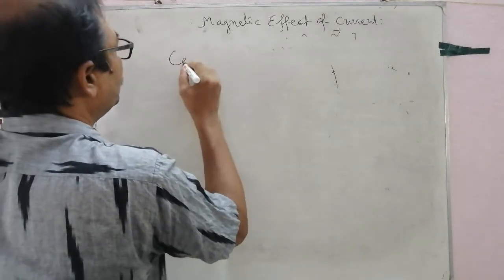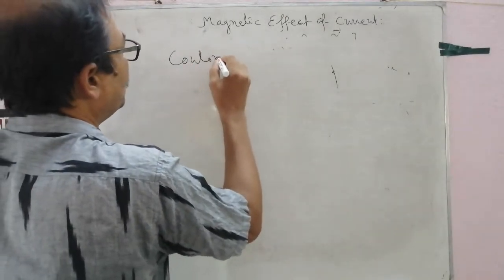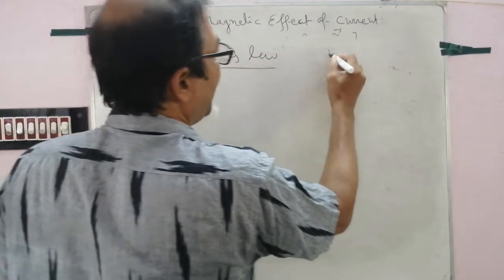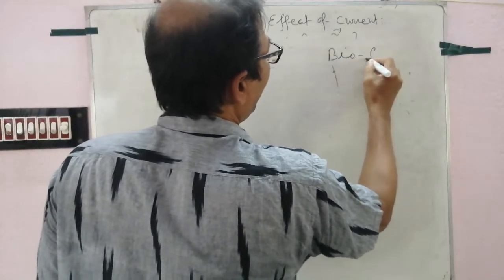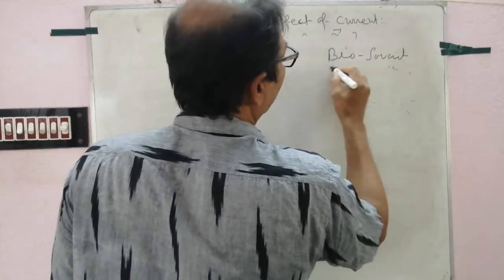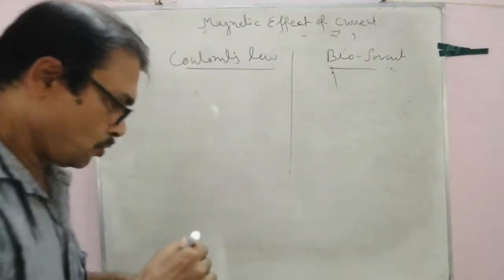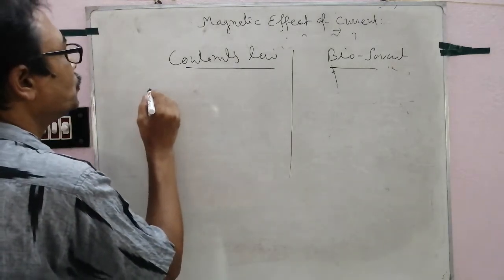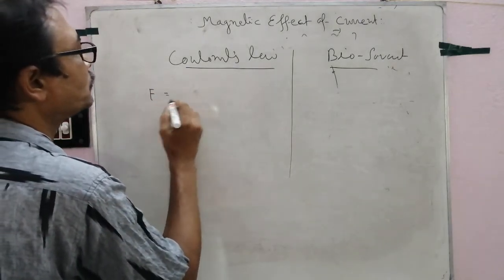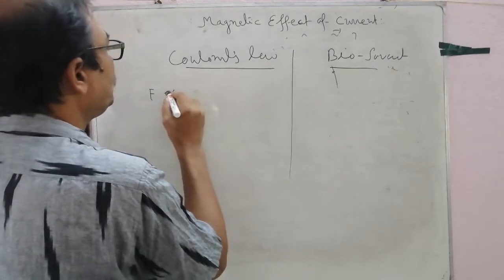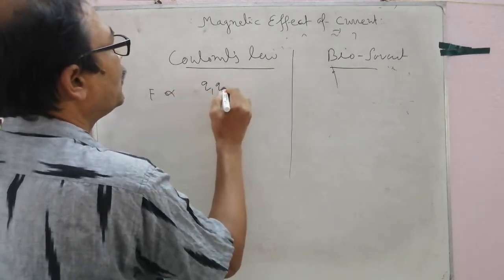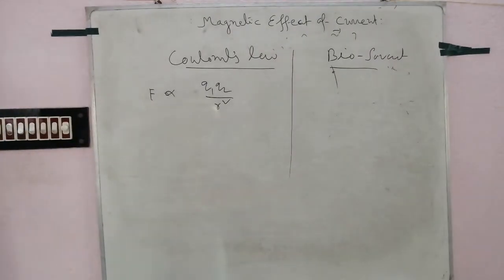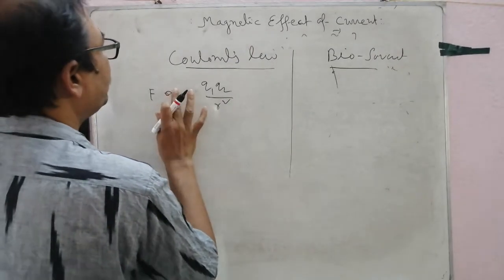Coulomb's law and Biot-Savart law, that is Laplace law. Coulomb's law: Q1 Q2 by R square in electrostatics.